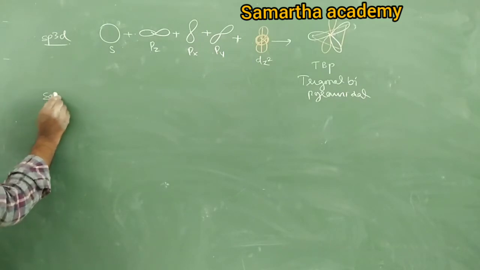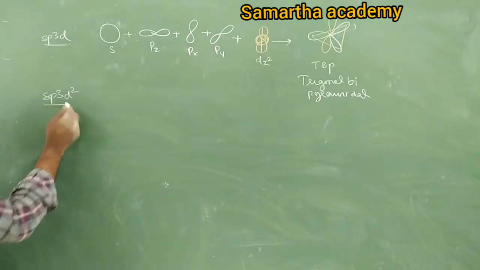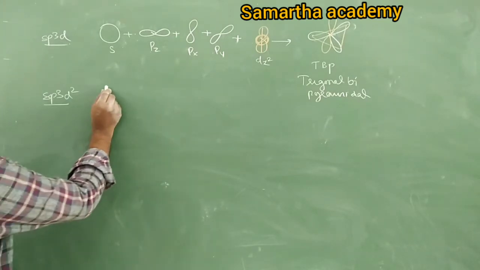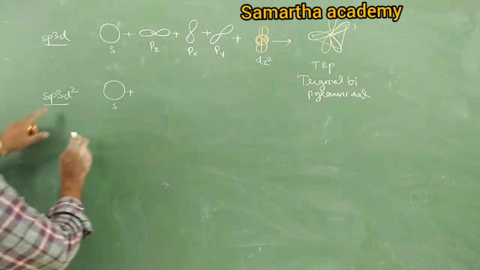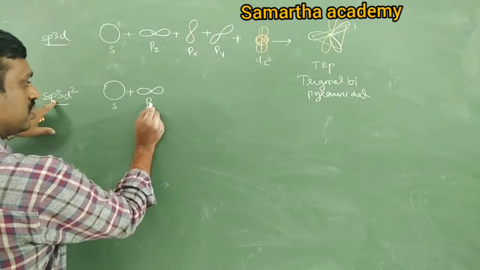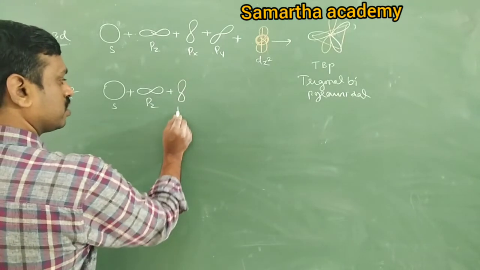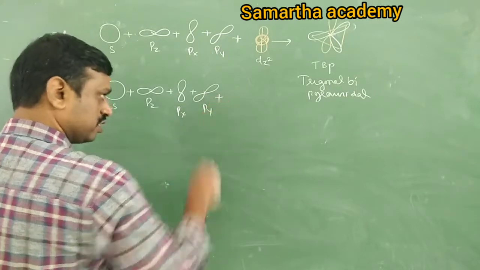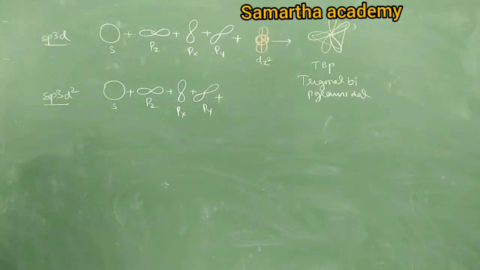Next is sp3d2 or d2sp3. Tell me here, which orbitals are intermixed? S orbital, px, py, pz. That is common. I'll take first pz, next px, next py. Plus which orbitals? d2 orbitals, that means 2 d orbitals. Which 2 d orbitals? dx square minus y square and dz square.